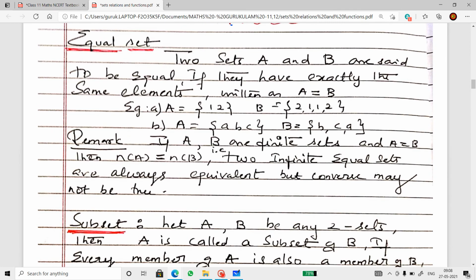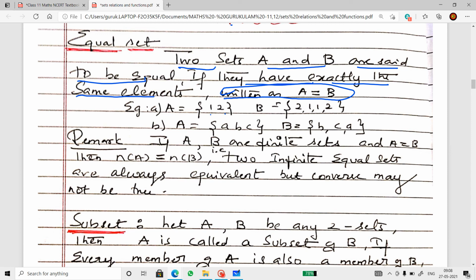Equal sets. Two sets A and B are said to be equal sets if they have exactly the same elements. So literally they are the same. Not just their cardinal property, but their elements are also the same. Look at the example. A is {1, 2}, B is {2, 1}. A is {a, b, c}, B is {b, c, a}. So these two are equal sets.